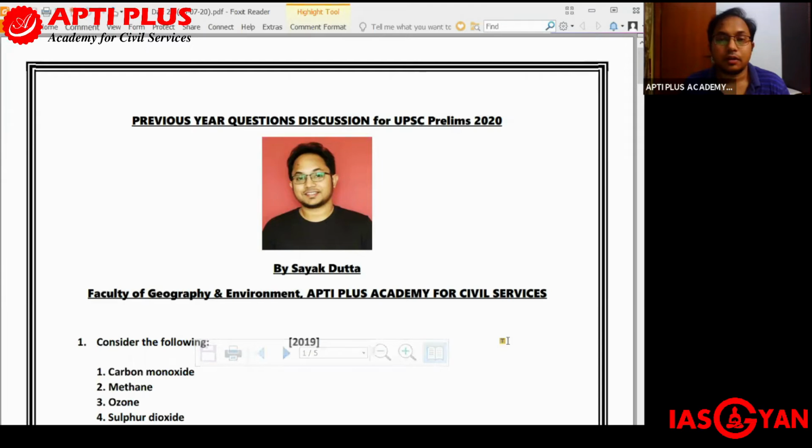Question is asking which of the following are released into the atmosphere due to the burning of crop or biomass residue? Out of the given four, which among these are released? First of all, this question has been asked from environment. So let us first see the explanation part of this question.